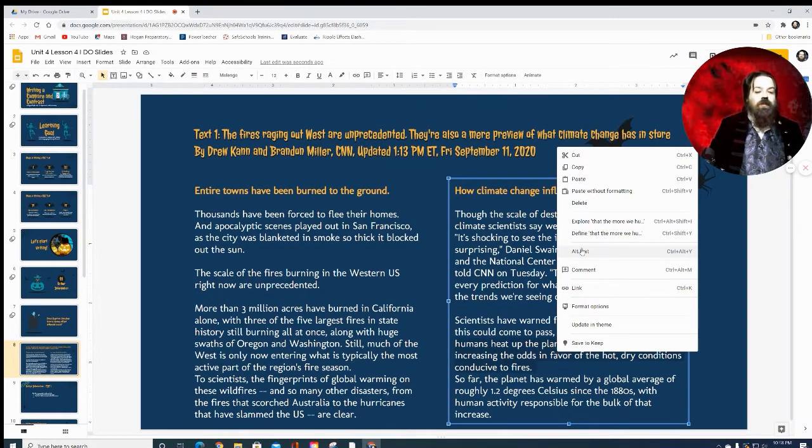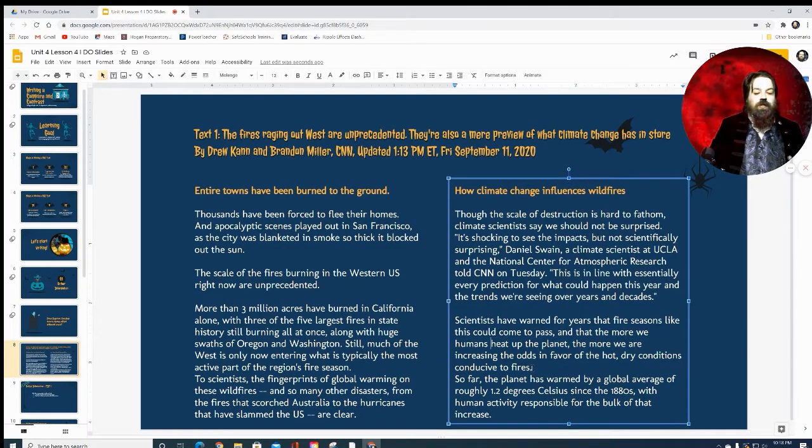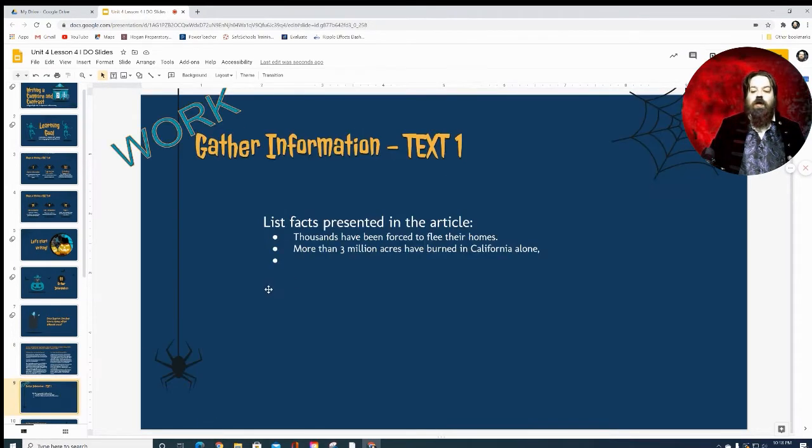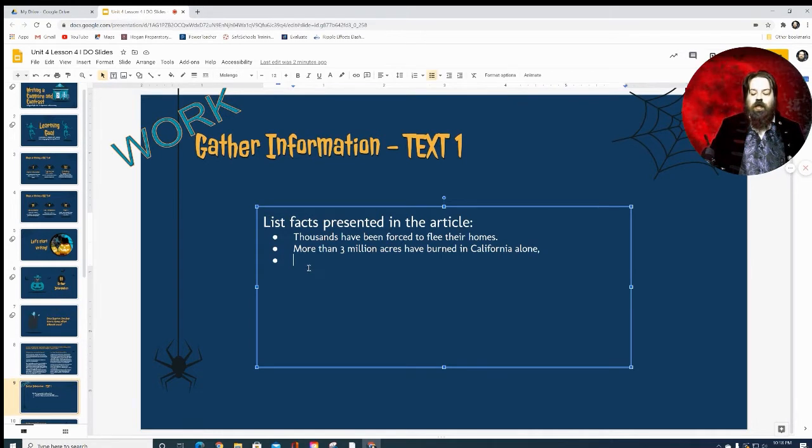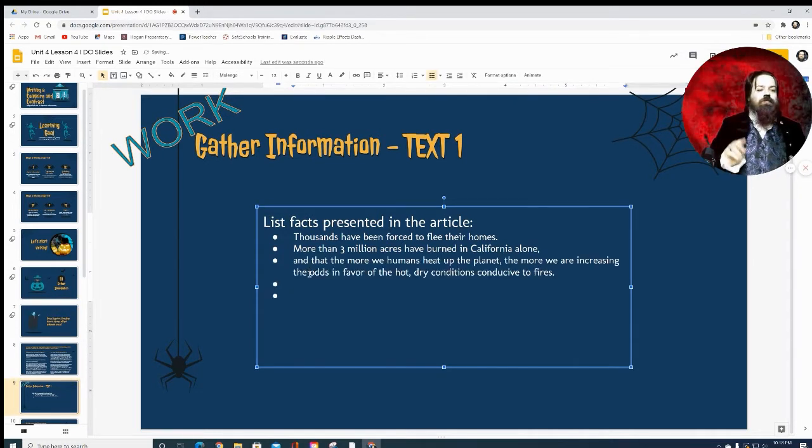Okay, so that looks like a really good piece of information. I didn't get all of it, so copy and paste. And 3 is a pretty good number. 3 to 5 is a good number for our information.